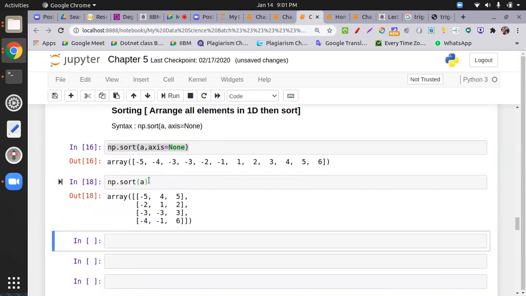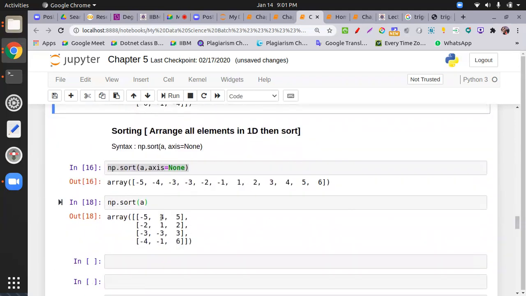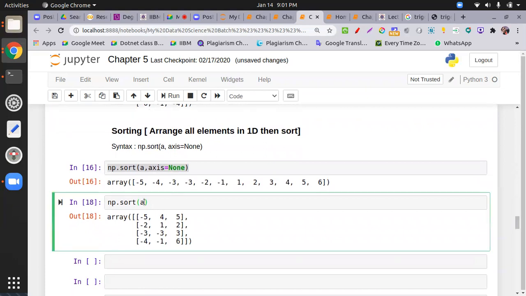Check this one. It is considering by default row-wise sorting. So axis=None is mandatory if you want to convert this into one dimension. Remaining, axis equal to 1 is row-wise sorting.